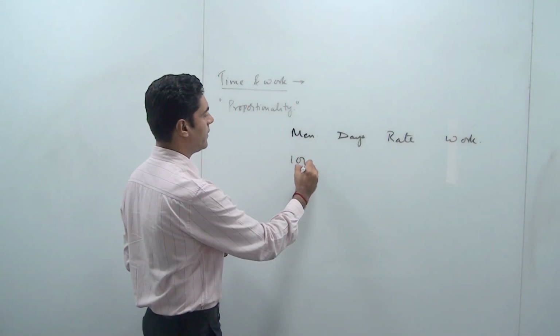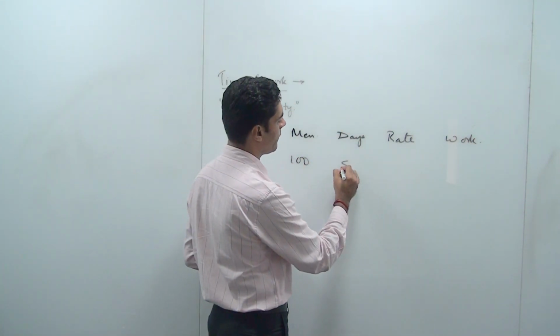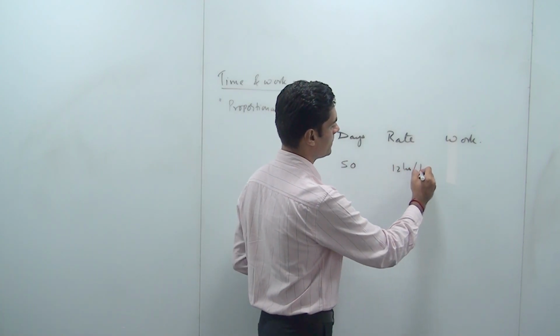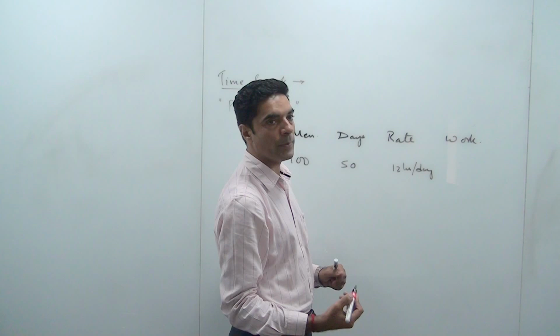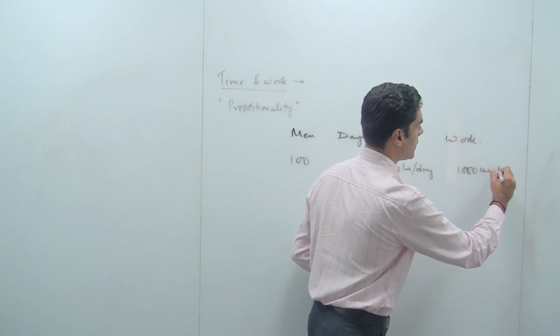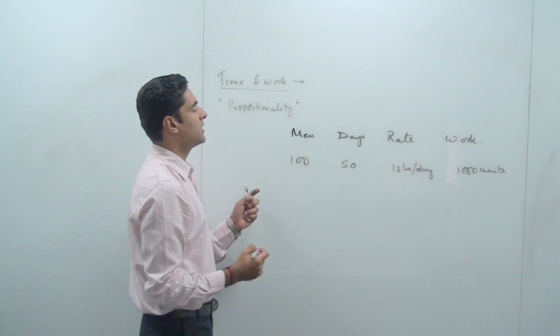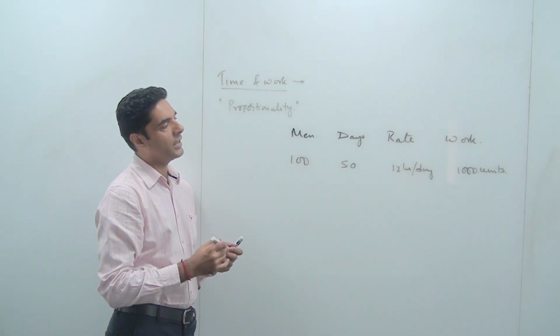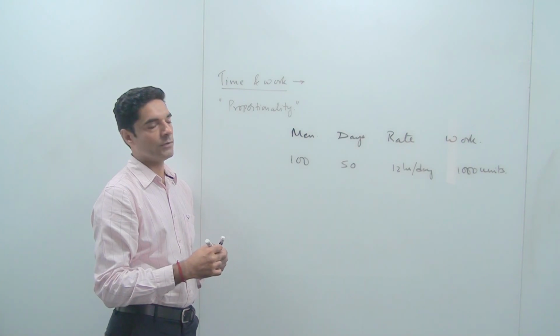Let's say 100 men working for 50 days at the rate of 12 hours per day are able to complete 1000 units of the work.